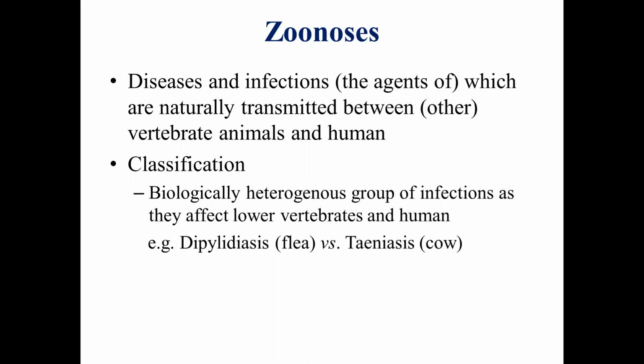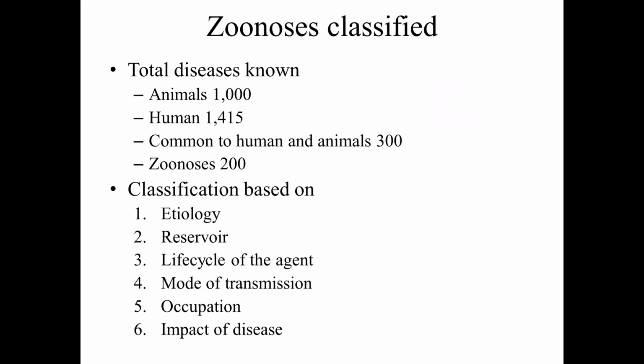If you see the life cycle, you will come to know the role that the flea plays in the transmission of dipylidiasis, like the role the cow plays in taeniasis. The weightage we give to that particular host in dipylidiasis is equivalent to the weightage we give the cow in the management of zoonosis. That is why we need to categorize these zoonotic agents into different groups so that we can manage these infections in a proper way.